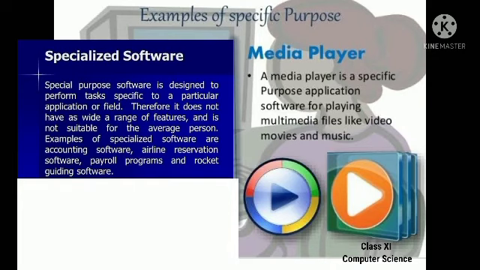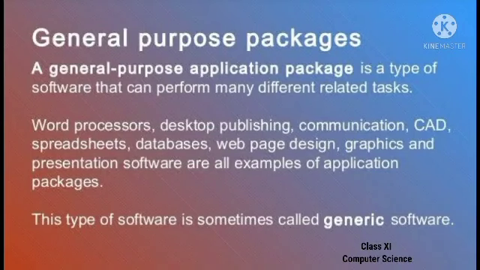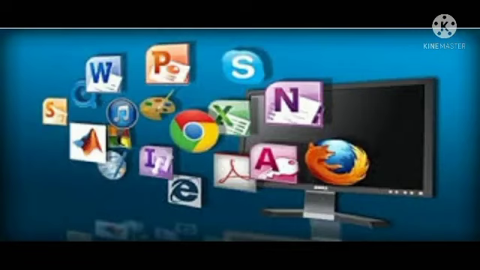Now we will see general purpose application software. General purpose application software is a type of software that can perform many different related tasks. It is not a customized one, it can perform many different related tasks. Examples are word processors, desktop publishing, communication, CAD, spreadsheets, database, web page design, graphics and presentation software. All are examples of this general purpose software. It is also called generic software.